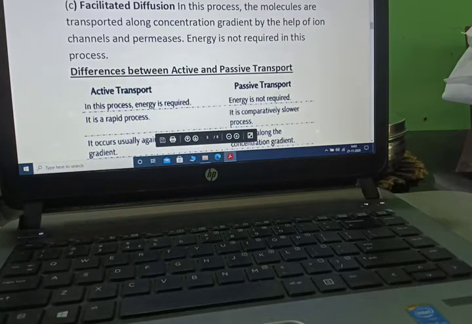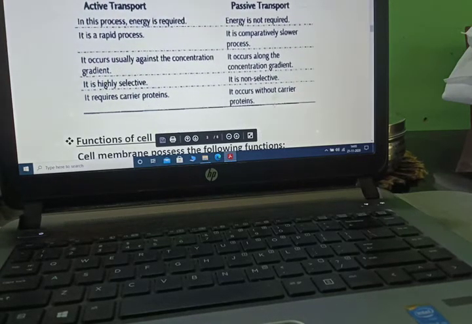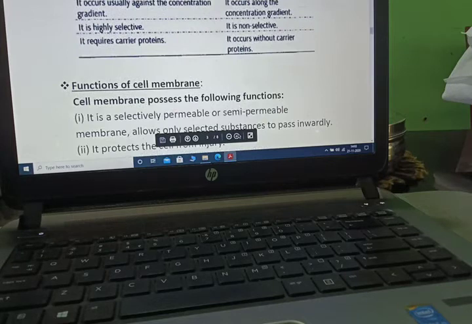Now, difference between active and passive transport. Active transport: in this process energy is required. Passive transport: here energy is not required. Active transport is a rapid process. Passive transport is a slow process. Active transport usually occurs against the concentration gradient. Here it occurs along the concentration gradient. Active transport is highly selective. Passive transport is non-selective. Active transport requires carrier proteins. Passive transport occurs without carrier molecules or proteins.